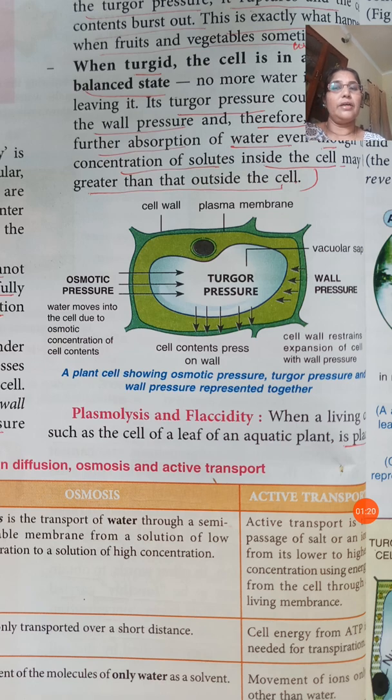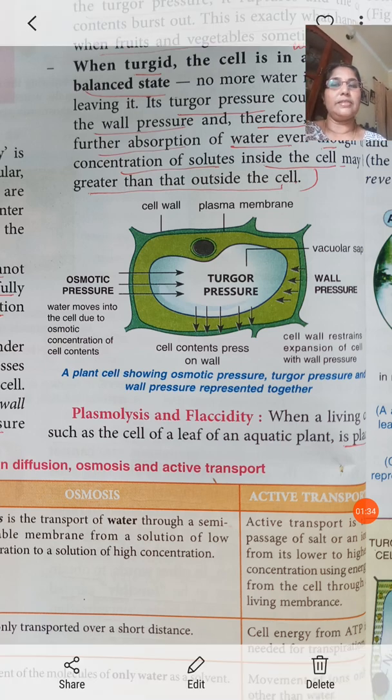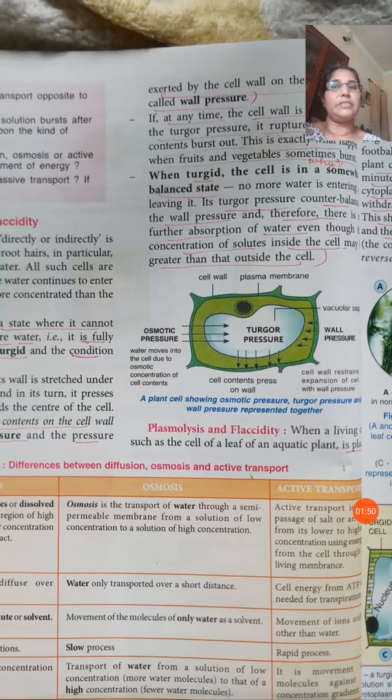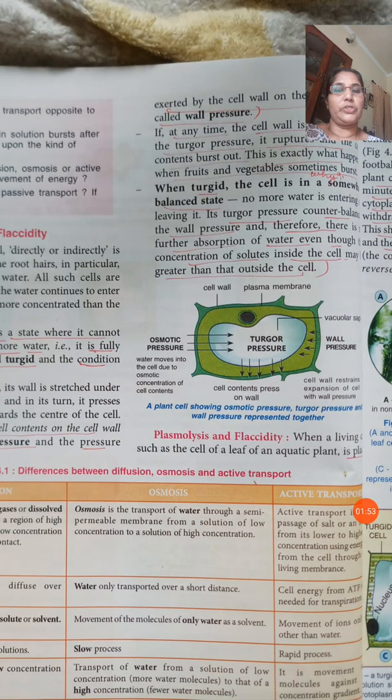Another pressure is also there, osmotic pressure, because the water moves into the cell due to the osmotic concentration of the cell content. The cell has a high concentration of solution inside it, so the water has a tendency to enter the cell. So the cell becomes turgid and turgor pressure will be created, and the wall is protecting the cell from bursting out. That is the wall pressure.